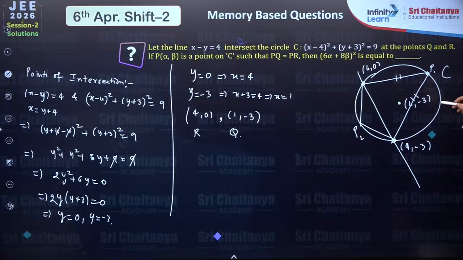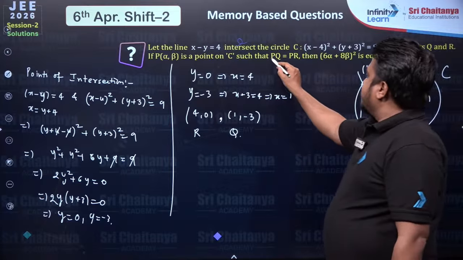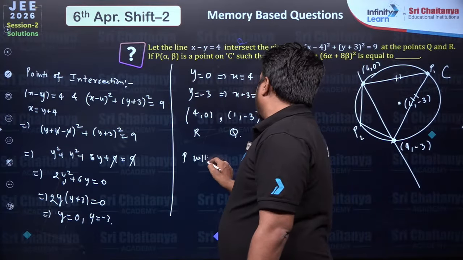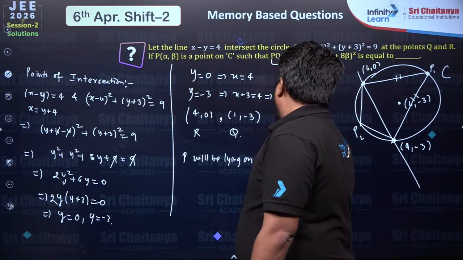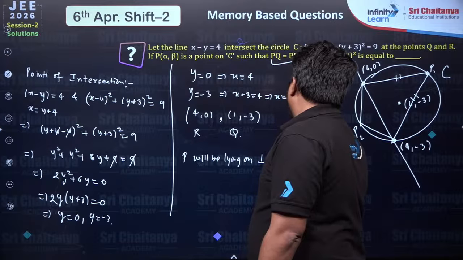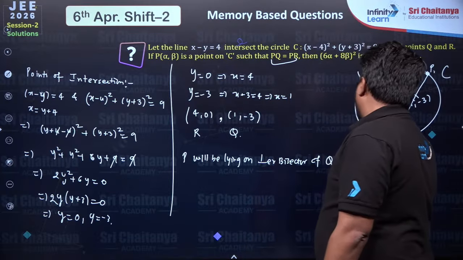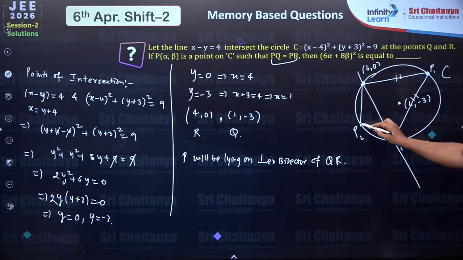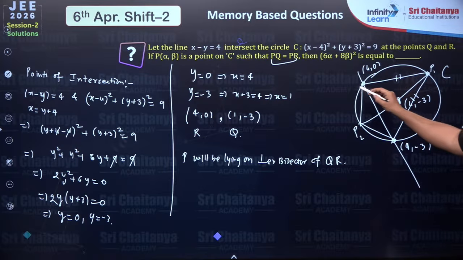So what we can do here, we know that from this condition P will be lying on the perpendicular bisector of QR, right? The point P will be basically lying on the perpendicular bisector of QR.